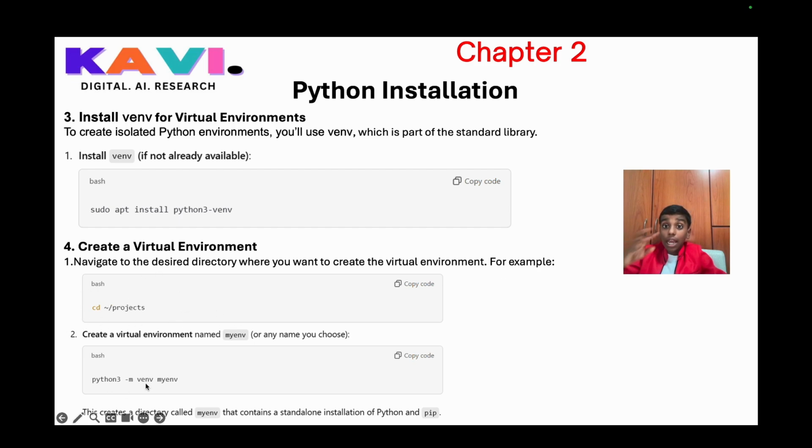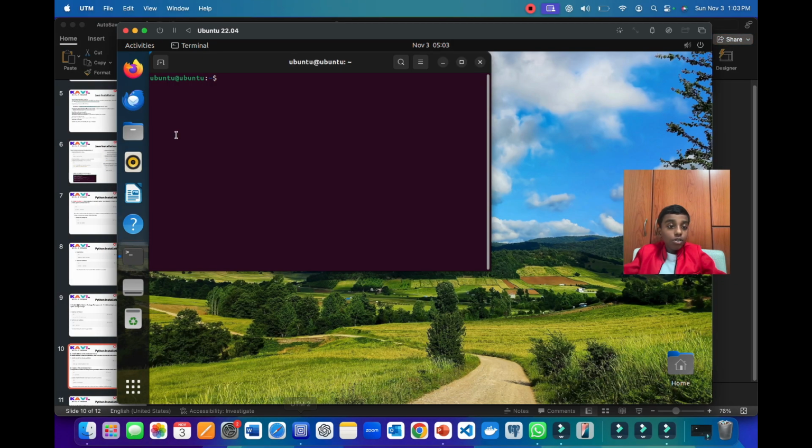So we have to create a folder called projects. So let's create the folder called projects and go inside of it. Now here in Ubuntu, I'm going to type in mkdir and create a directory called projects. And now the directory called projects has been created. Now when I press ls, here you can see projects as a new directory inside.